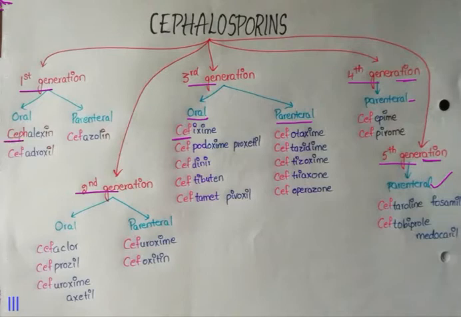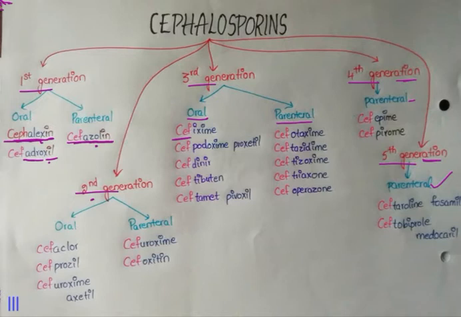Okay, let's start with first generation. We are entering into cephalosporin's classification with the first generation, right? The first drug itself welcomes us into the classification, like "LX in". So the drug becomes cephalexin. Not only the oral drug, the parenteral drug too is inviting us. A to Z all come in. Cefazolin. Okay, and if you won't come in, we become ill. Cefadroxil. So first generation drugs are cephalexin, cefadroxil and cefazolin.